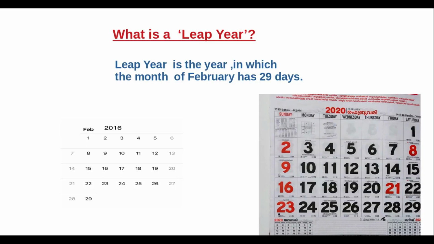What's a leap year? A leap year is the year in which the month of February has 29 days. The year 2020 is a leap year.